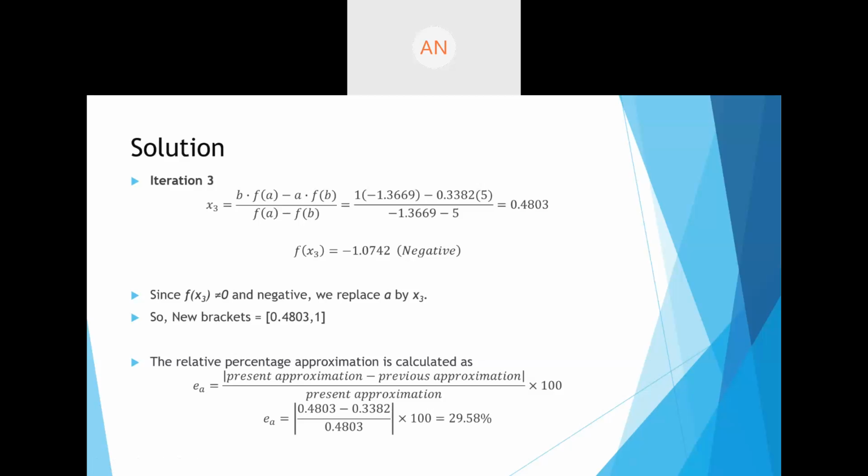So you have to keep on doing it until the error is less than 3%. So maybe you'll require about 6 to 7 iterations to get the error less than 3%. Alright, so you keep on solving this problem and then you will get the exact answer. Alright, so now I'll move forward.